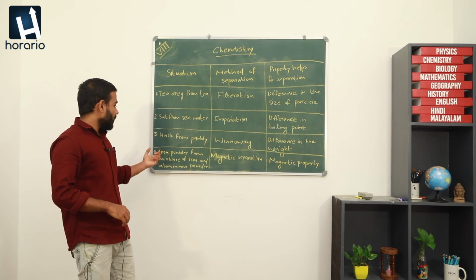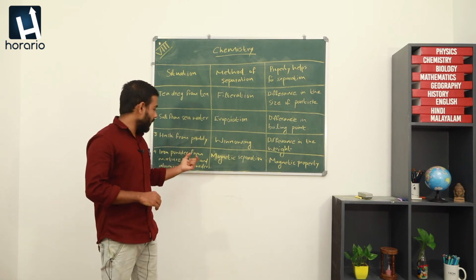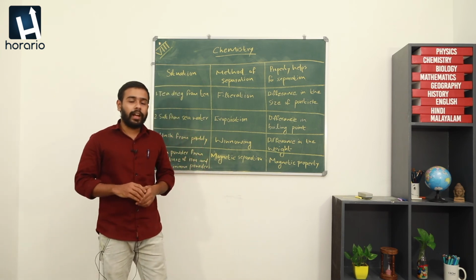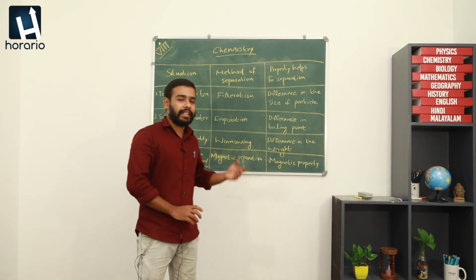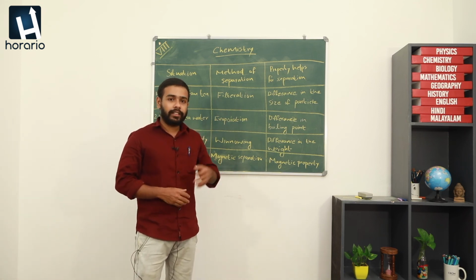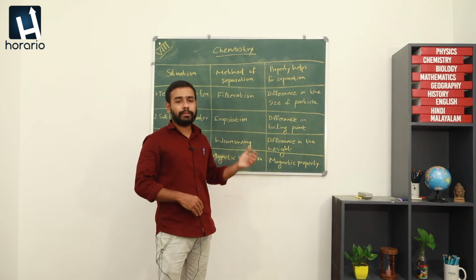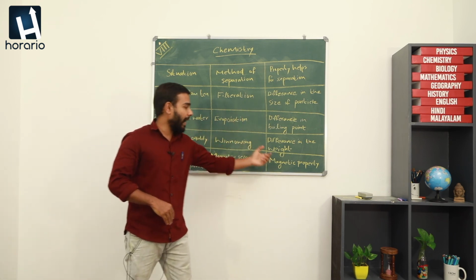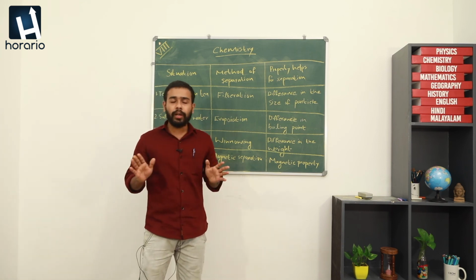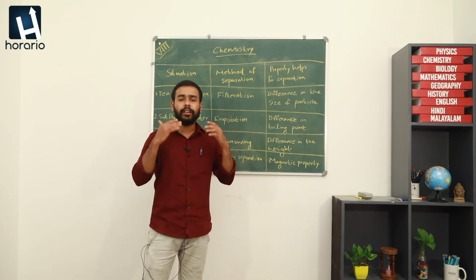Next one is separation of iron powder from a mixture of iron and aluminum powder. This can be done by a method called magnetic separation. So, if we place a magnet near the mixture, the iron powder particles will be attracted to the magnet, and this will help for separation of iron powder and aluminum powder. The property which helps for applying this method is the magnetic property. Iron shows magnetic property while aluminum powder does not. So, in this way we can separate iron powder and aluminum powder from their mixture.